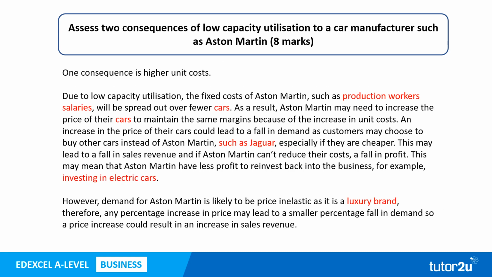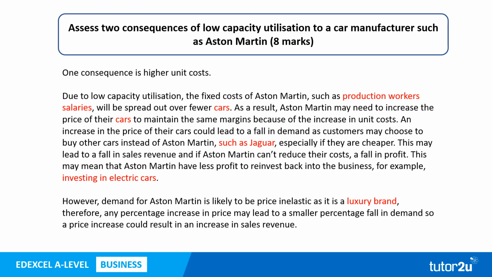Okay, let's dive a little deeper into the exam technique on show here. Firstly, we've got our first consequence, which is clearly balanced. We've highlighted some of the application in red. So we've got words like production workers' salaries, spread out over fewer cars, buy other cars instead of Aston Martin, such as Jaguar.